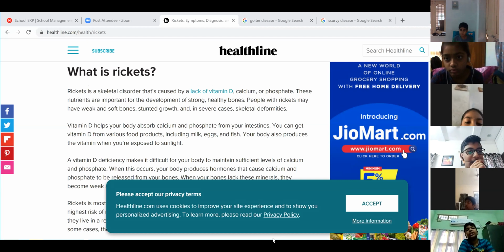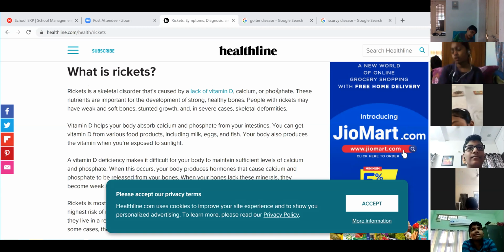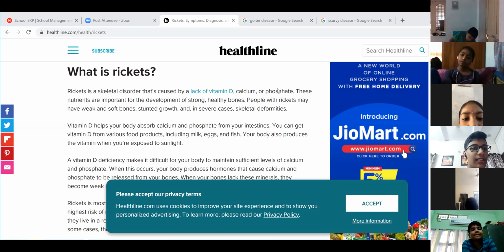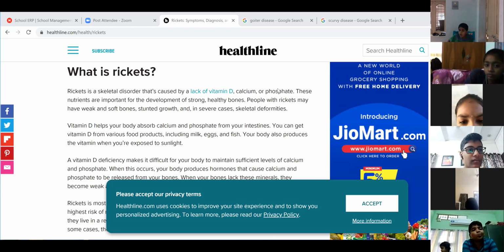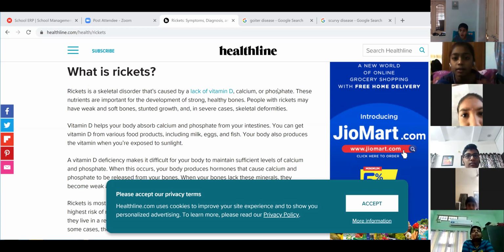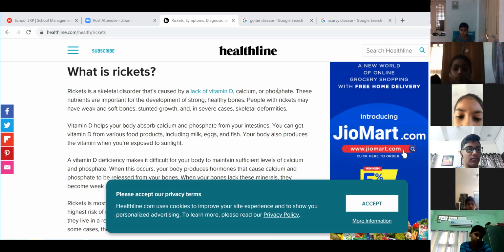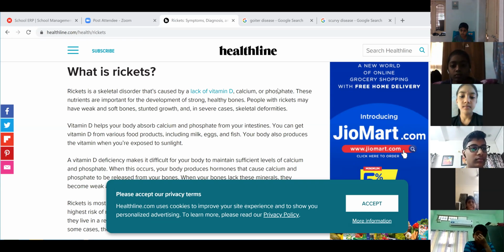Yes, sunlight is the main source of vitamin D. It is essential for the development of bones and teeth in our body. So the chief source of vitamin D is sunlight. It is the only vitamin which is produced by our body.